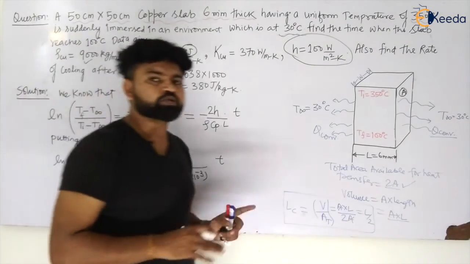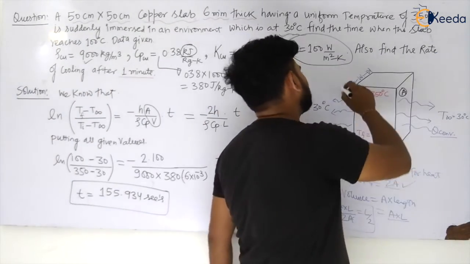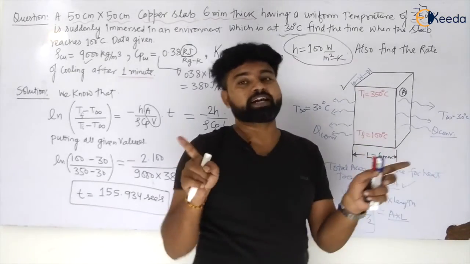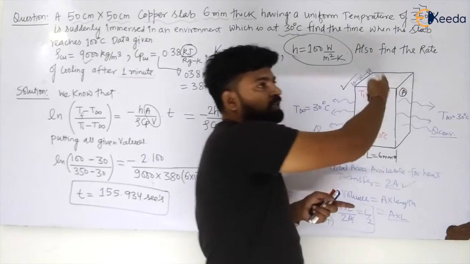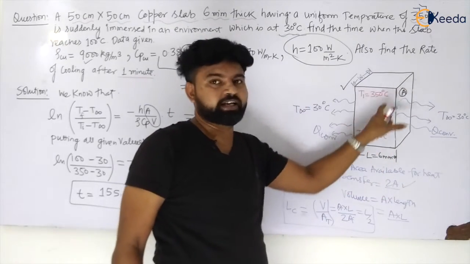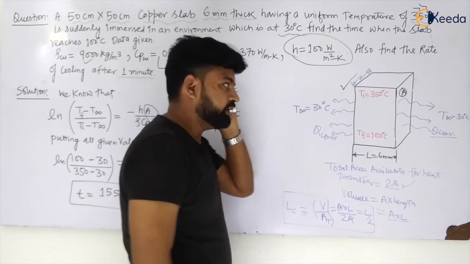So the concept in this question was only that the convection is occurring from both sides, and he can also give that if convection is occurring from all sides, then you have to consider all the areas. Okay, then you have to consider all the areas.